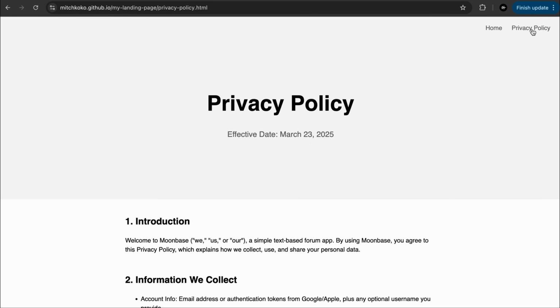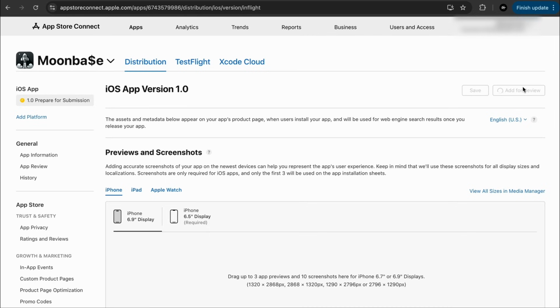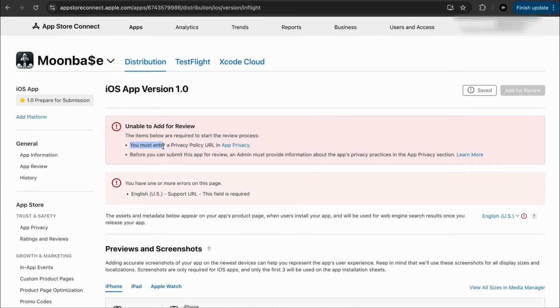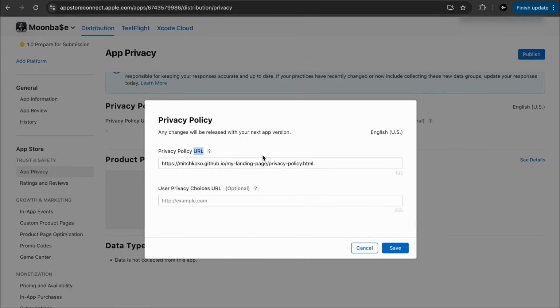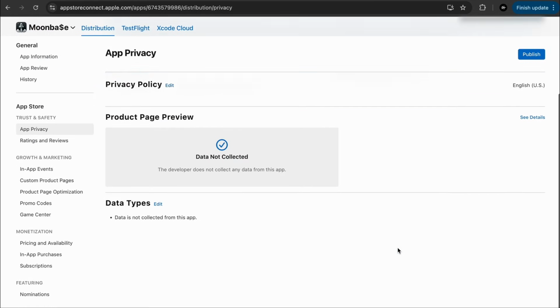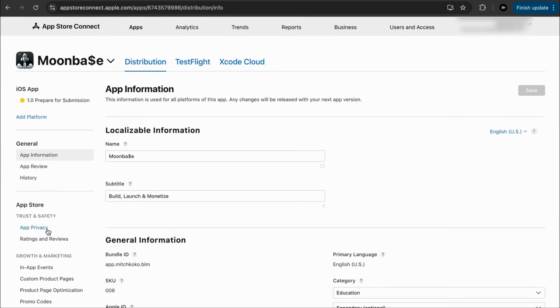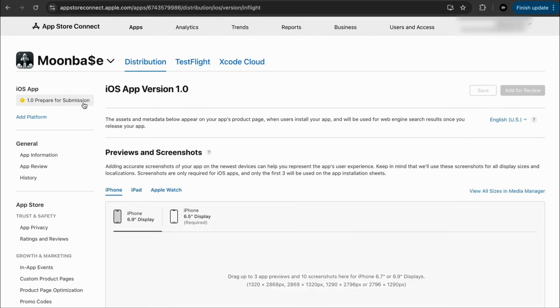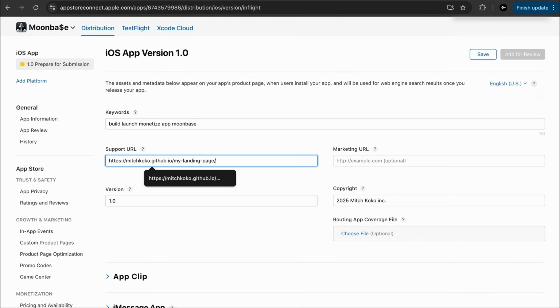And the main thing that we wanted is actually this privacy policy page, right? So now that we have a link that is live on the internet, we can now come back to the App Store Connect, and I want to add the review, but we are just needing this privacy policy. So we can now give it the URL. And also, there's also a support URL that we need to specify. So that's just your website URL. Cool. And that should be good to go.